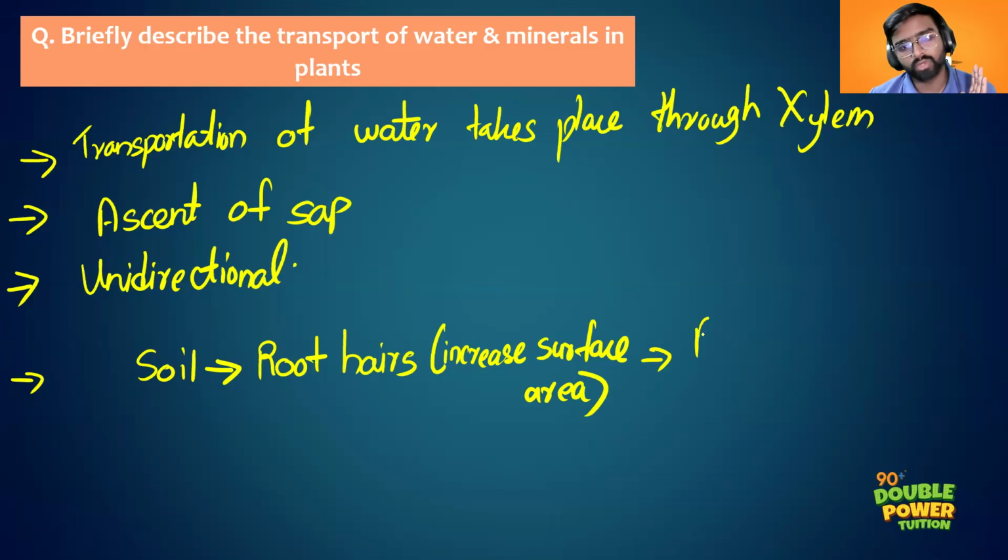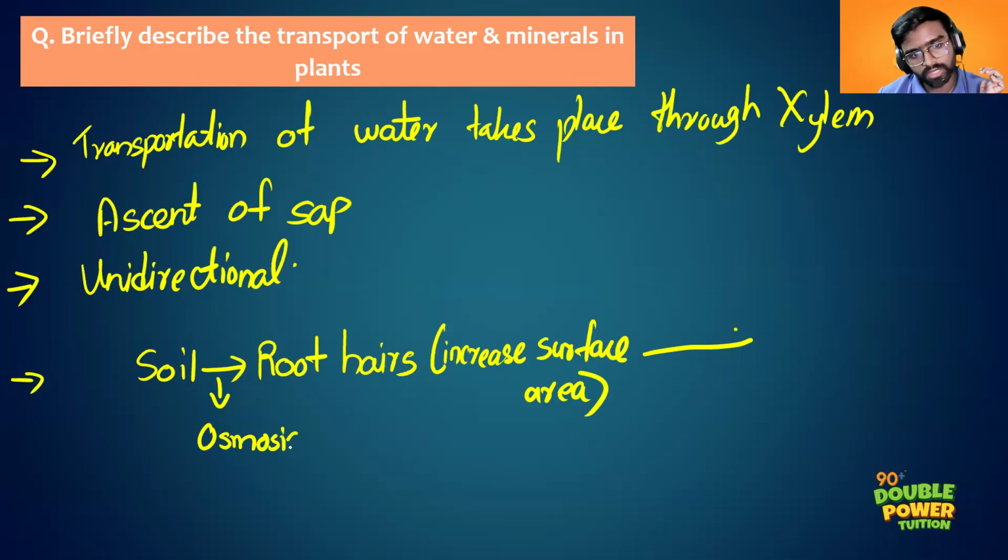Then next, root cells. In this way they will reach the root cells. Above the arrow mark you can just mention osmosis. You put an arrow mark and write osmosis above the arrow mark.